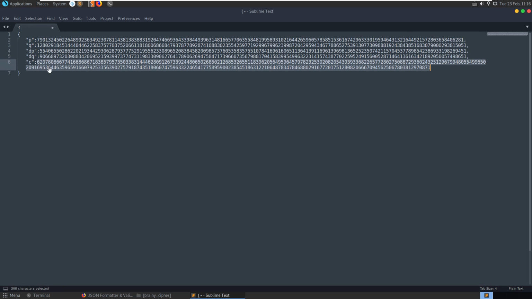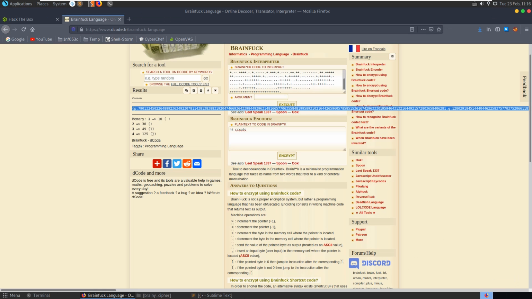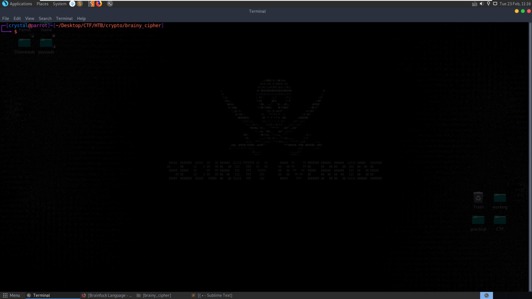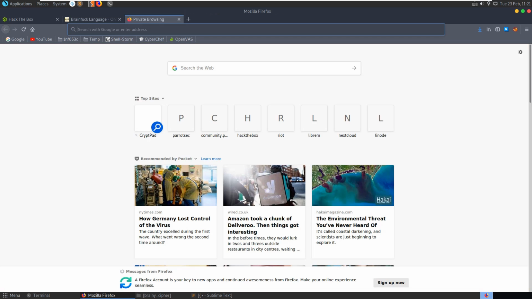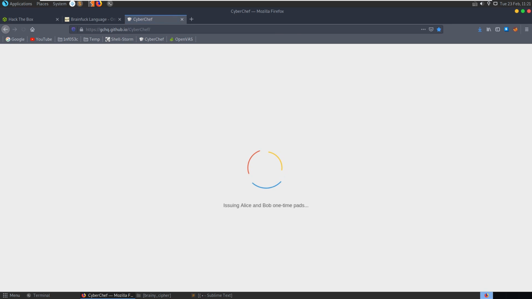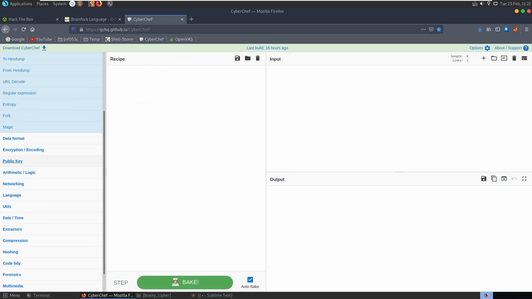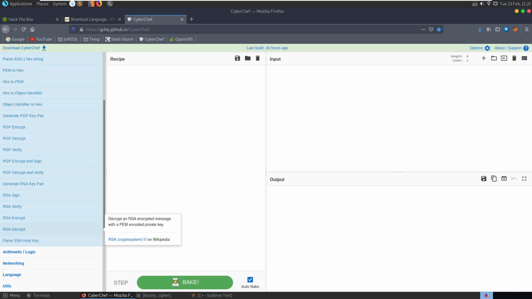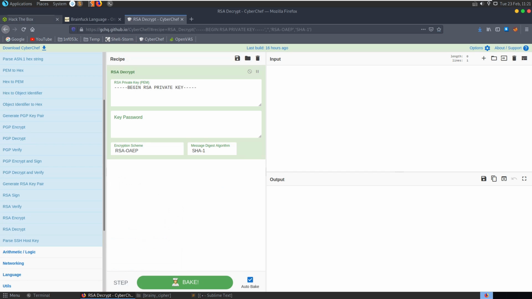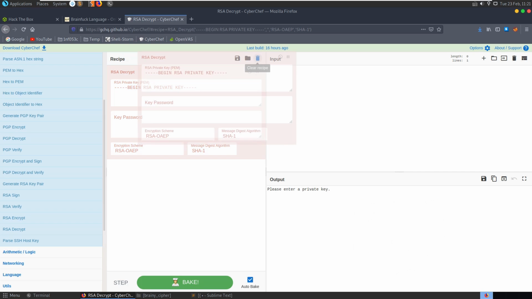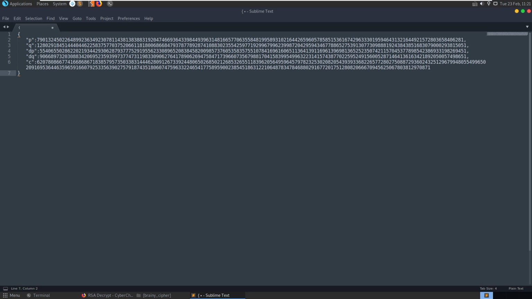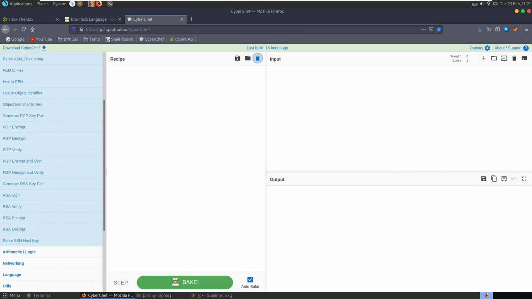We can try and decrypt this ciphertext now. Let's close some of these windows down. So let's see what options we have for decrypting this. If we have a look at CyberChef here and go to our public key section, we have some RSA options like RSA decrypt, but it'll take an actual private key, which we don't have access to. We have access to the values which we use to generate the private key, and then we have the ciphertext as well. So let's clear the recipe.